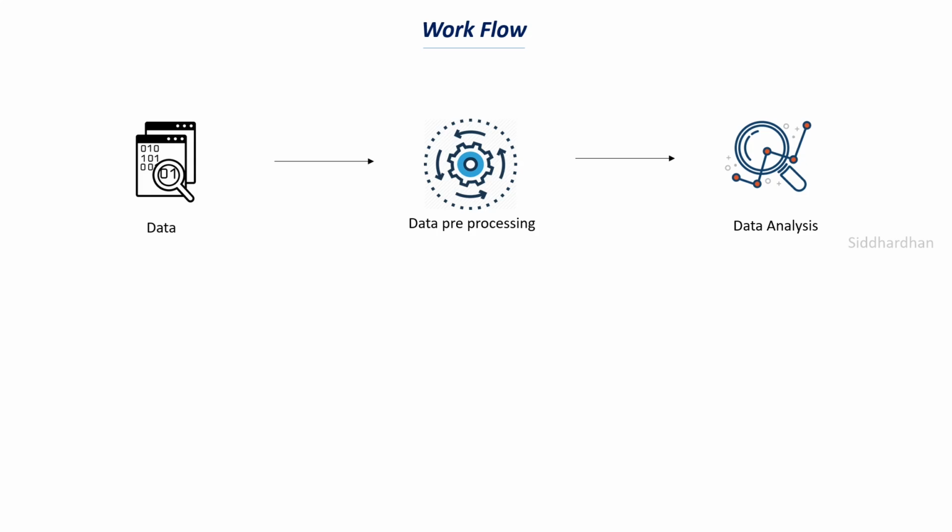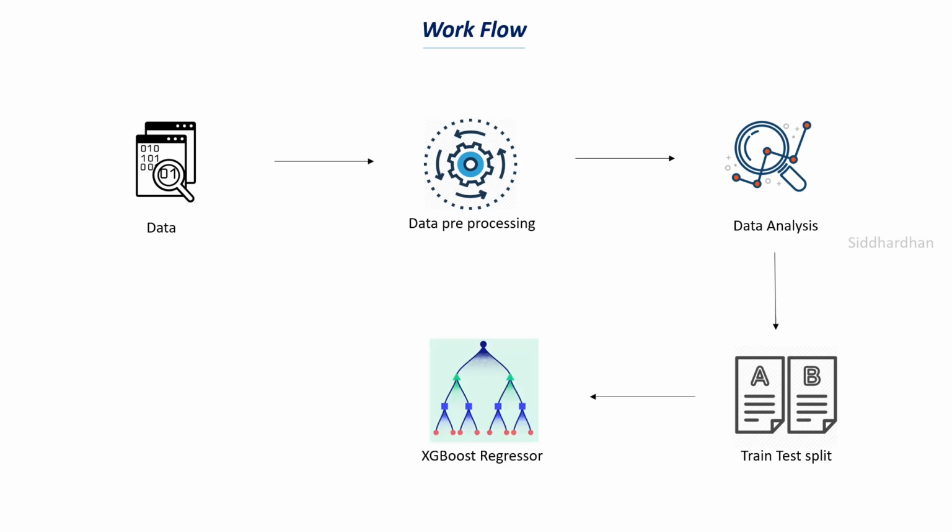So once we complete these tasks, we will split our data set into training data and testing data. So what happens is, in machine learning, we train our machine learning model with training data and we test or evaluate it with the test data. Okay, so once we split our original data set into training data and testing data, we will feed this to our machine learning model. In this machine learning project, we are going to use a regression model called XGBoost Regressor. Okay, so once we train this regressor with training data, we will evaluate it based on the test data. Okay, so this step is called evaluation. So these are the things which we will be doing in this particular video. Okay, so now let's get into the coding part.